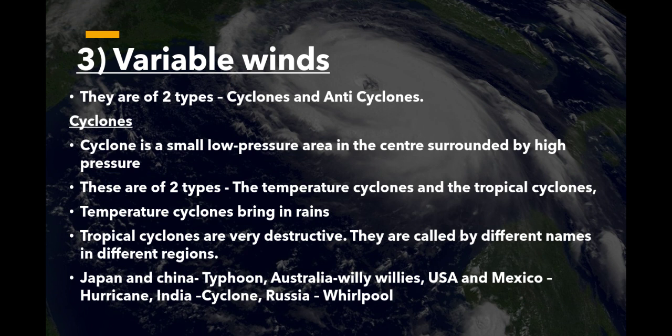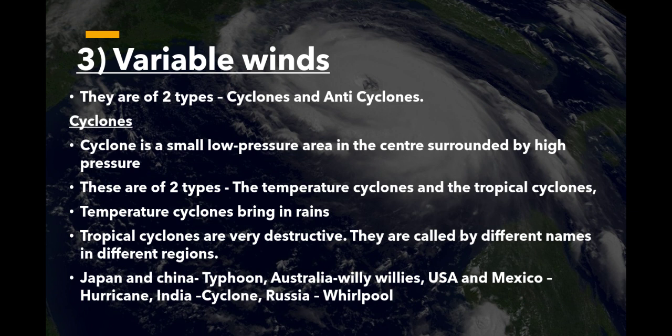Cyclone is a small low pressure area in the center surrounded by high pressure. These are of two types, the temperate cyclones and the tropical cyclones. Temperate cyclones bring in rains. Tropical cyclones are very destructive. They are called by different names in different regions.